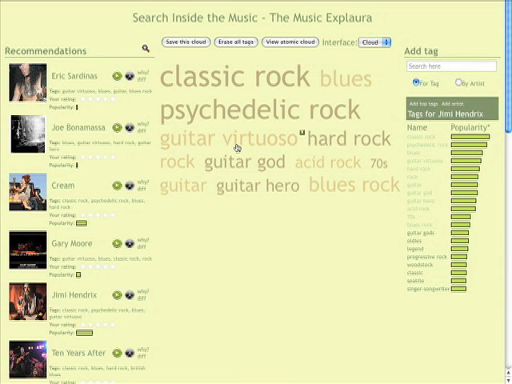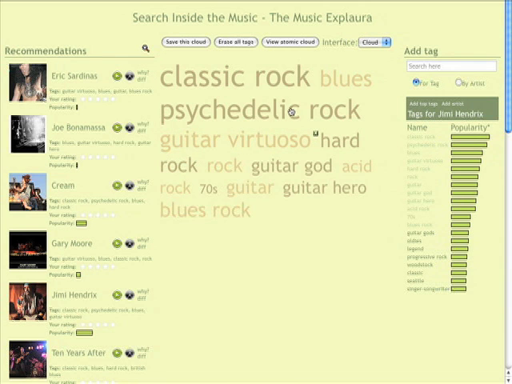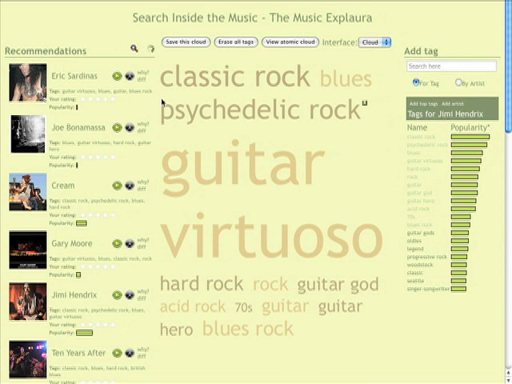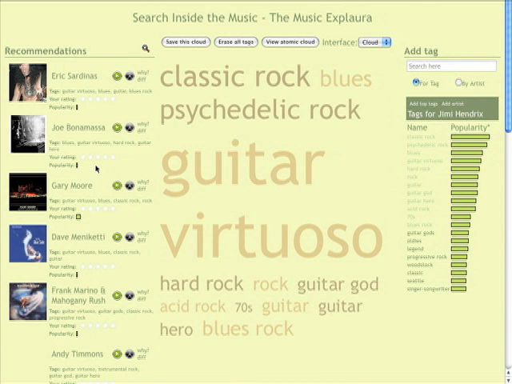Now, since I really am interested in the guitar virtuosity of Jimi Hendrix, I can just drag this tag, guitar virtuoso, and just make the tag larger. And when I do that, the list of recommended artists on the left side is updated to include artists that best match this cloud. So let's just listen to a few of these.